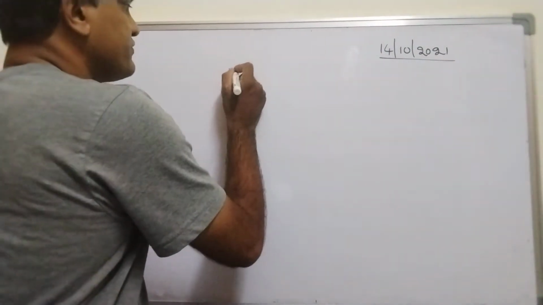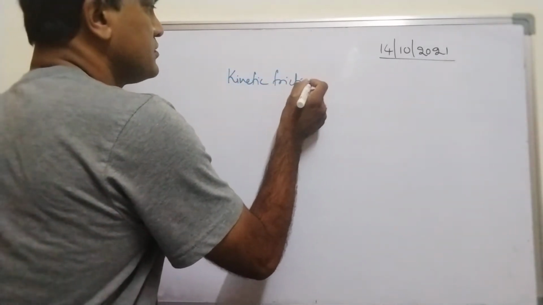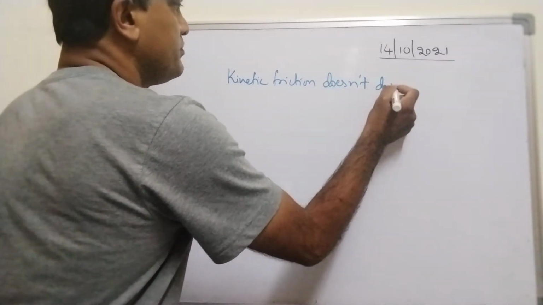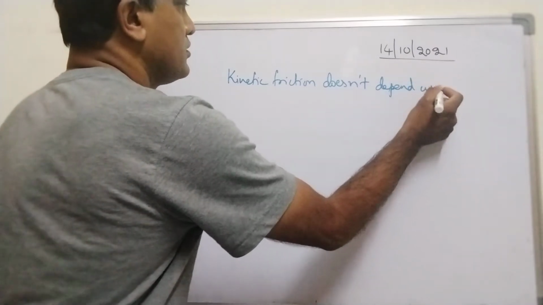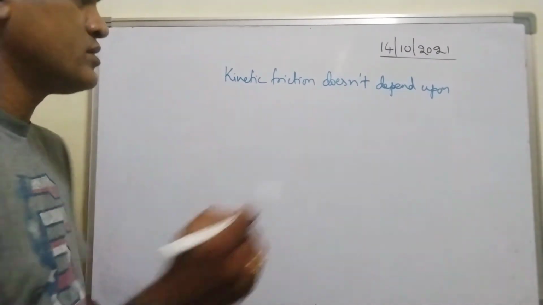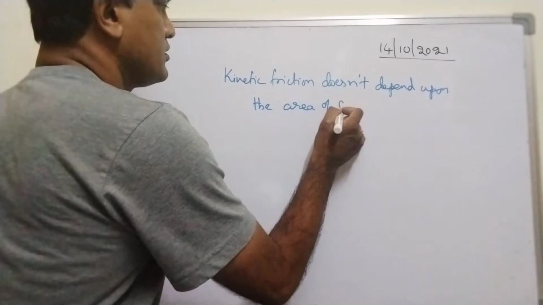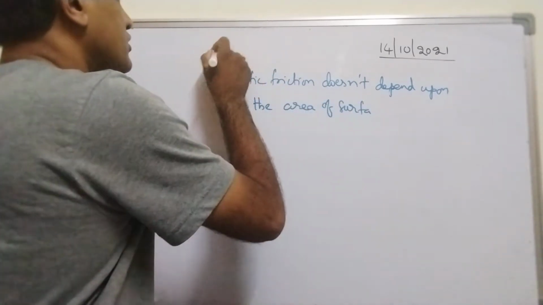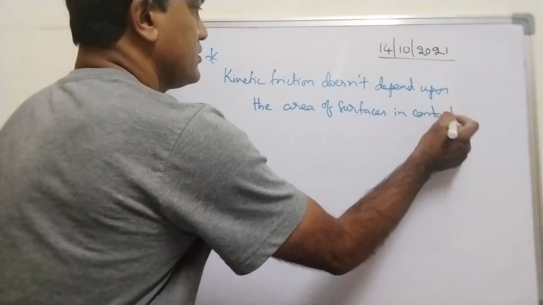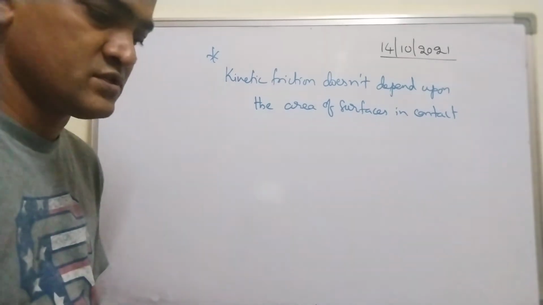Kinetic friction doesn't depend upon the area of surfaces in contact. Important: area of surfaces in contact. Kinetic friction does not depend upon the area of surfaces in contact.